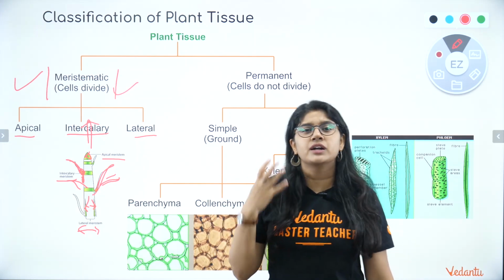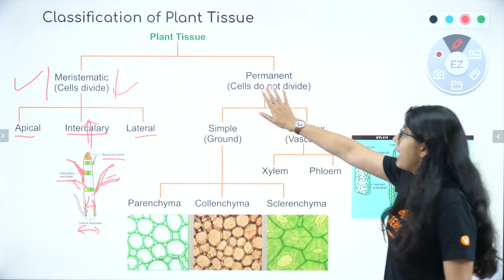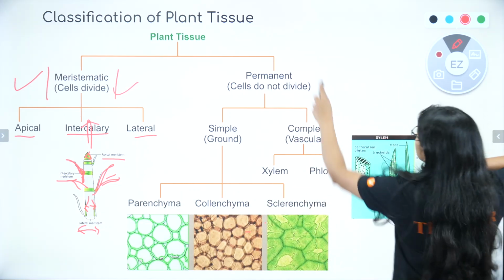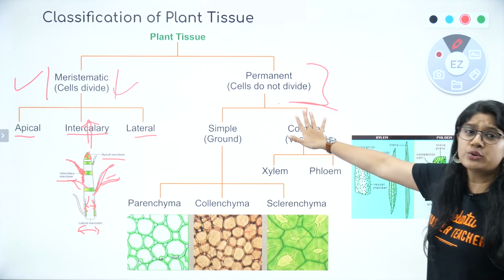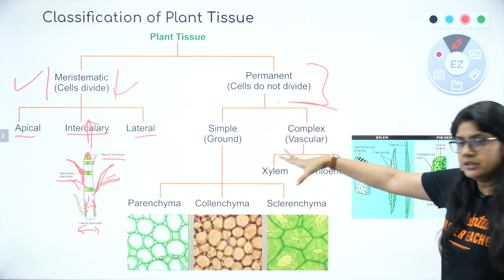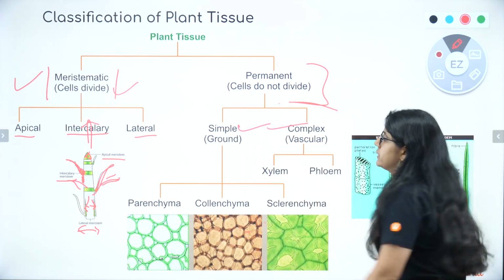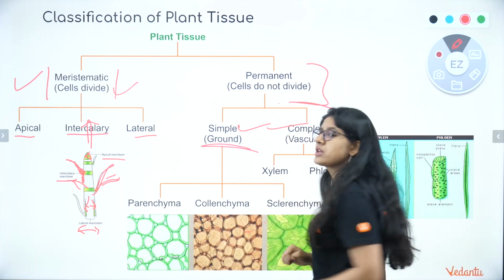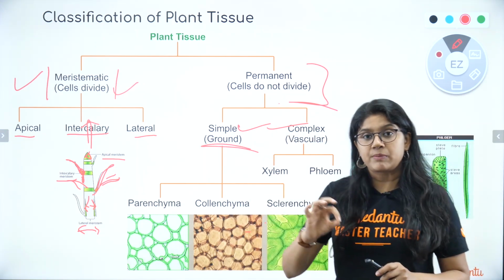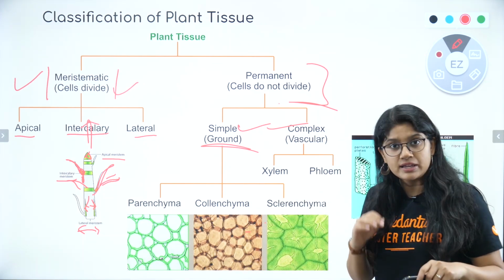They keep on dividing continuously, everyone, and because of this only the plant usually grows. Moving back to the permanent tissues, everyone, the cells usually don't divide, and over here we have two major differences. We have simple and we have complex. Now the simple or ground tissues, everyone, will be of the same type of cells, whereas the complex will have a different composition of cells.